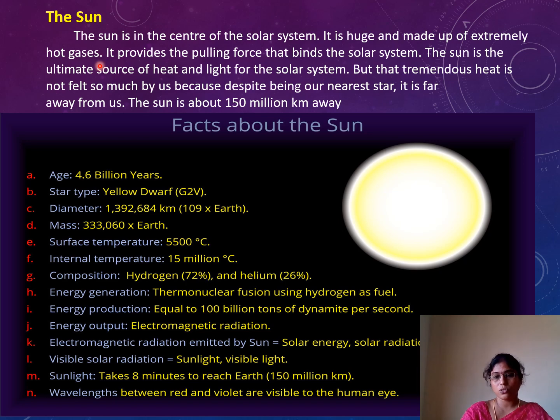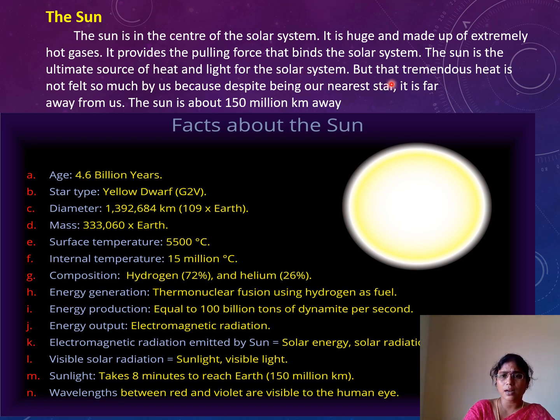On that day, at the time of solar eclipse, they start their research on the sun. It provides the pulling force that binds the solar system. The sun is the ultimate source of heat and light for the entire solar system.